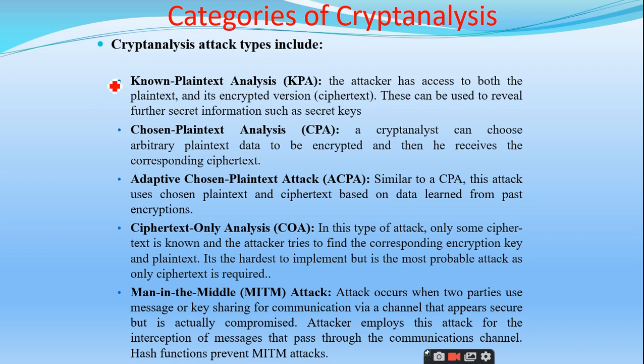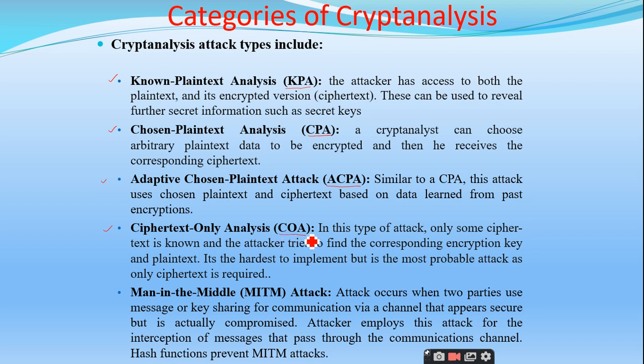The first one is KPA. KPA stands for known plain text analysis. The second category is CPA. CPA stands for chosen plain text analysis. And ACPA is an extension to CPA, where we call it the adaptive chosen plain text attack. The fourth category is ciphertext only analysis.